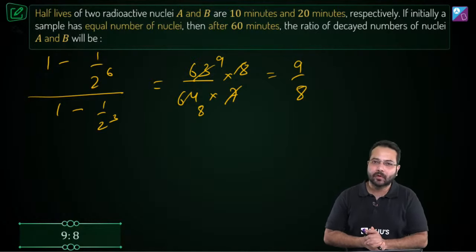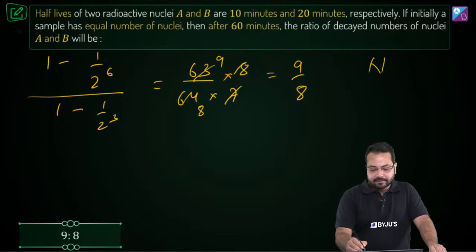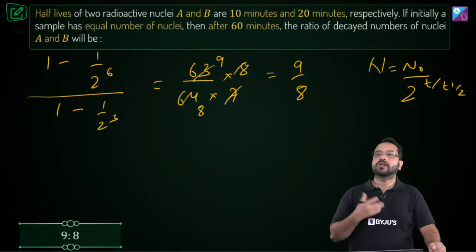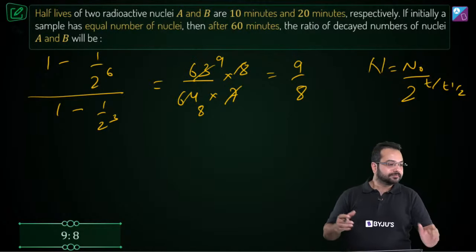Is that clear? Okay, so the important concept that I wanted to revise for you is that sometimes if you use n is equal to n naught divided by 2 to the power t upon t half, it can make your calculation a little bit simpler. Is that right? Okay. That's it.